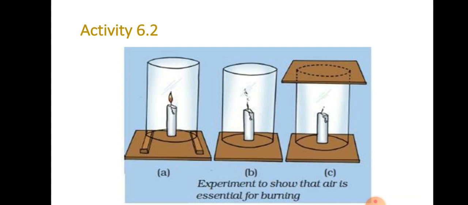And the third one, the chimney, that is the upper layer of the chimney is covered by a glass plate. Okay, in three cases what will happen, ma? In the first one, the candle will burn smoothly. Okay, it won't flicker off.